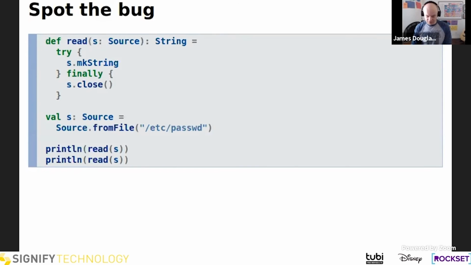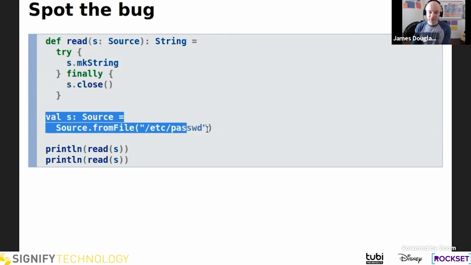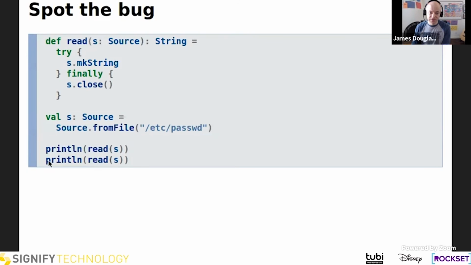Okay, and I think this will be the last example that we go through at the code level. So again, let's try to spot the bug here. We have a function that takes a source and reads its contents and returns the contents as a string, and then closes the source, whatever it might be. Then we read a file as a source, and we read its contents and print it to the screen twice.